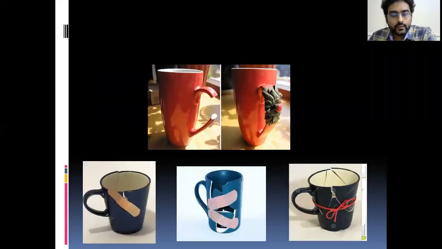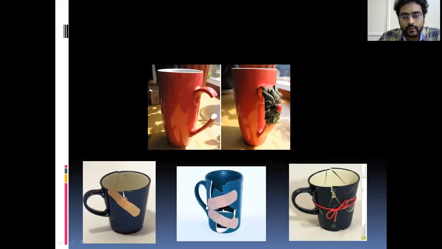These are the different modes. There is a different mode of fixation. See the upper one, he fixed it with a beautiful crown on it. Whereas the lower three use plasters and threads. These are the different types. Same in ortho also, you have different implants. You have to use them at different places. But what matters is, in the first picture, the purpose is served. You can hold the cup and you can drink whatever you want.